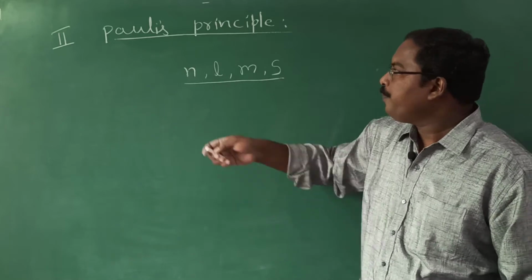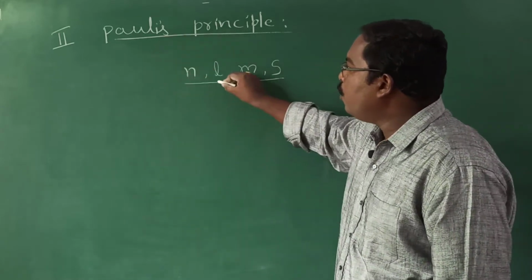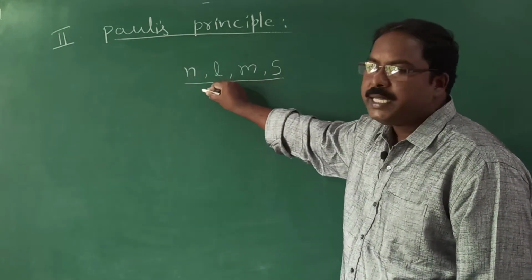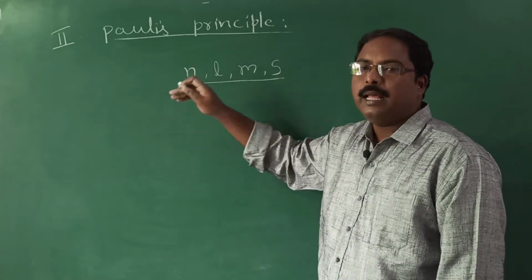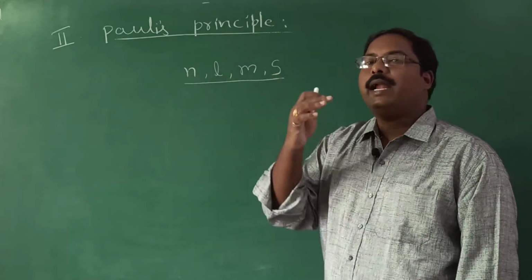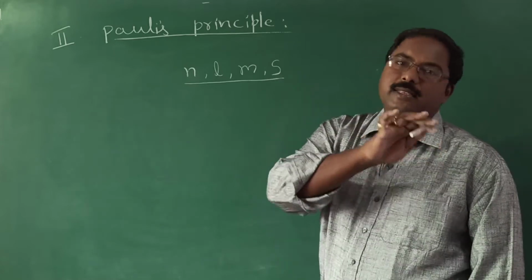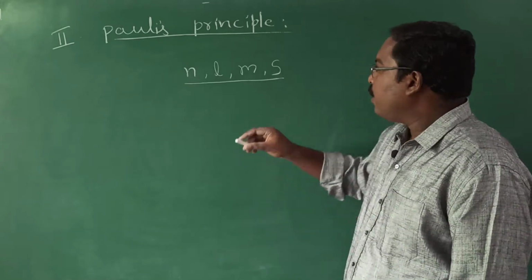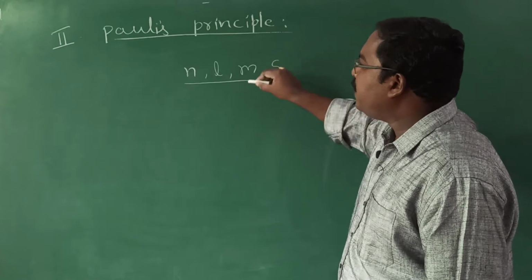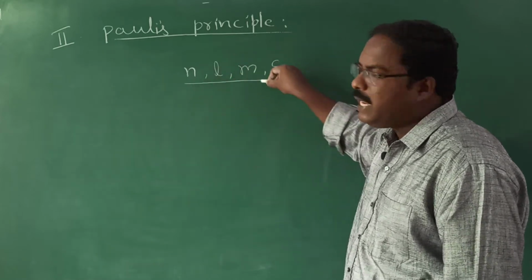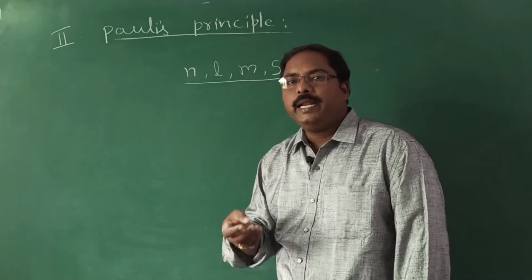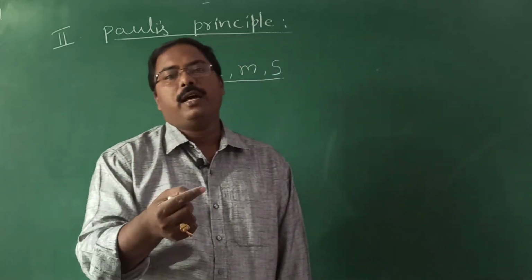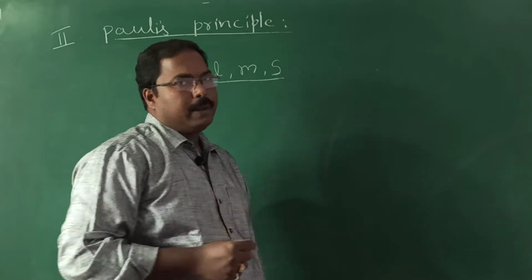That is why no 2 electrons have the same set of 4 quantum numbers. All 4 quantum numbers are never the same for electrons in the same atom. Out of the 4, sometimes any 3 may become the same, but the electrons will be differentiated by one of the 4 quantum numbers.